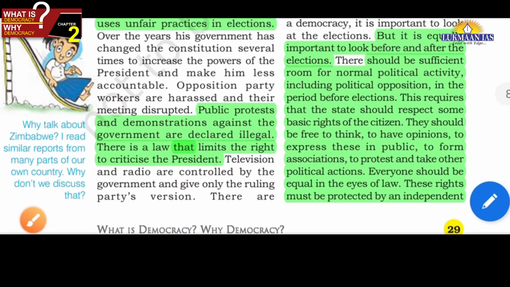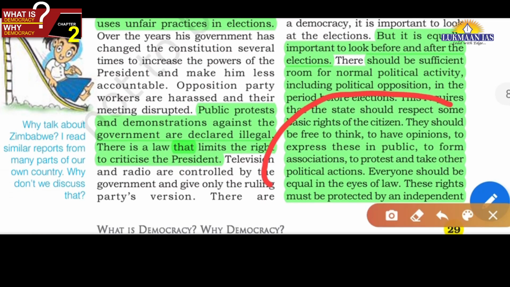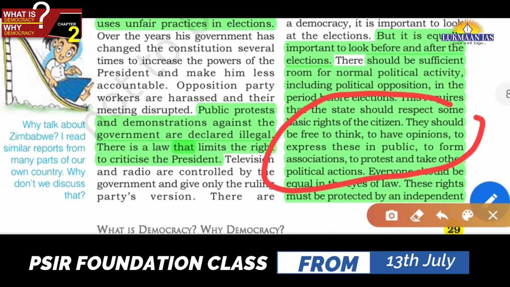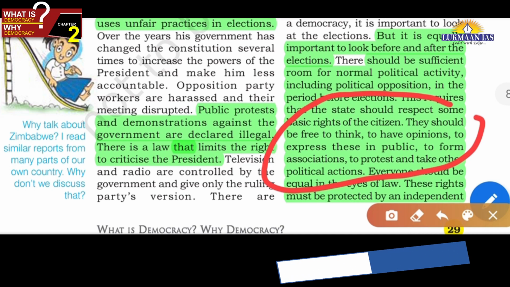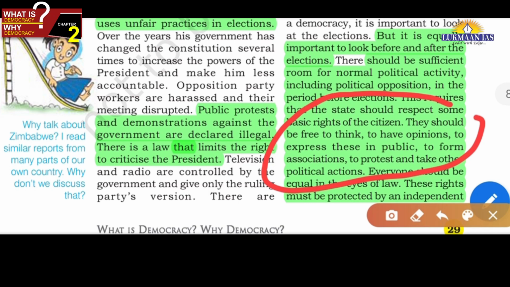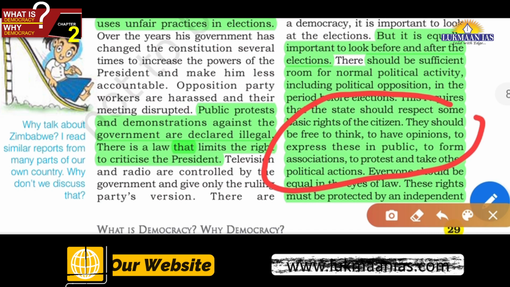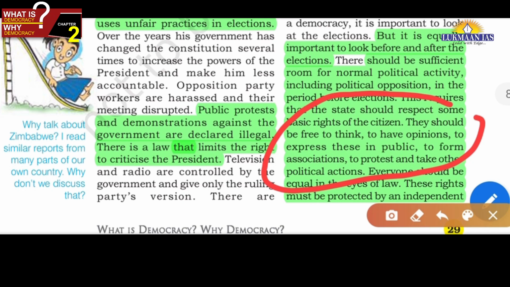Before election the rights should be there. Which rights should be there? That the people should be able to freely think, have opinions, share their opinions in public, form associations, protest, all these things, because only then they will be able to select and elect their representative, because they have to build an opinion whether this candidate is good or bad. And how will they come to know? When they discuss, then they will share their opinion, when they protest, take other political actions. So before elections these basic rights should be given to people, and only then they can elect their candidates.